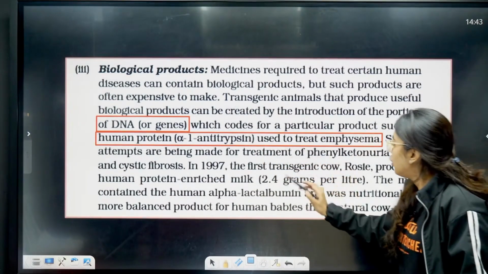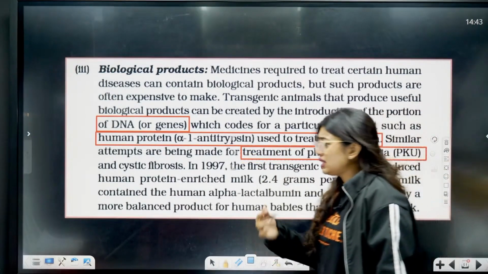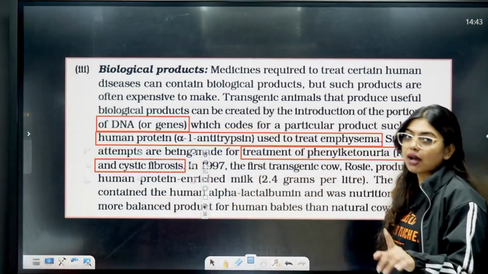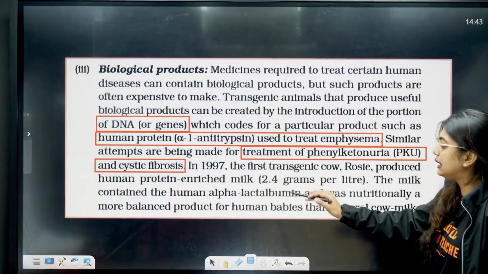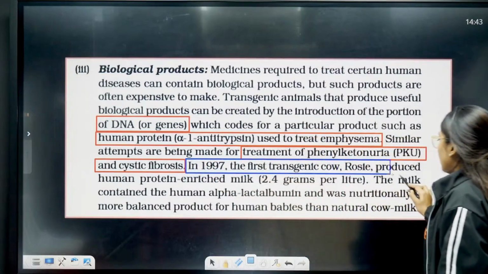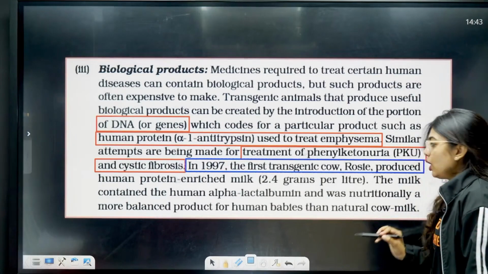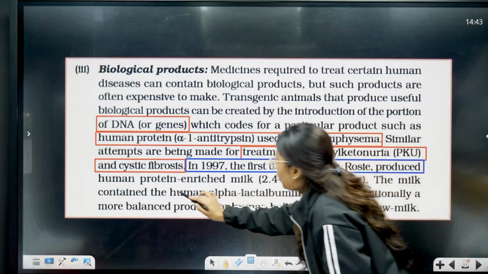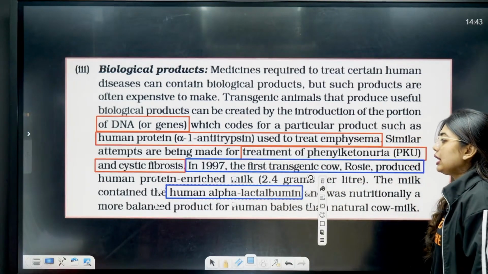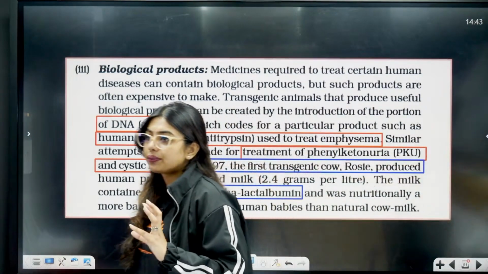Similar attempts have been made for the treatment of phenylketonuria, that is where ketone bodies are formed. Just now we studied, in insulin, the glucose will be going out and ketone bodies will be formed, which is harmful. Or in cystic fibrosis. So, in 1997, the first transgenic animal called Rosie was formed. Rosie produced human protein enriched milk. The milk contained human alpha-lactalbumin, which was nutritionally a more balanced product for human babies than natural cow milk. Clear to all of you?